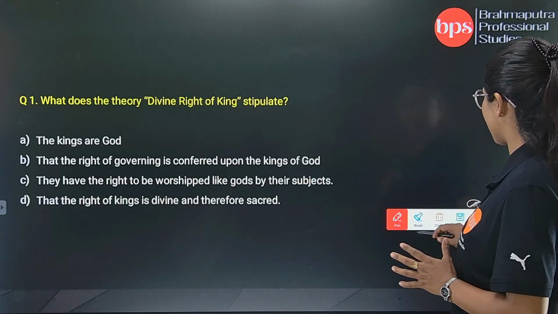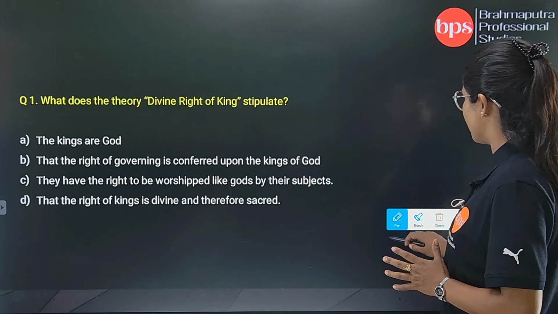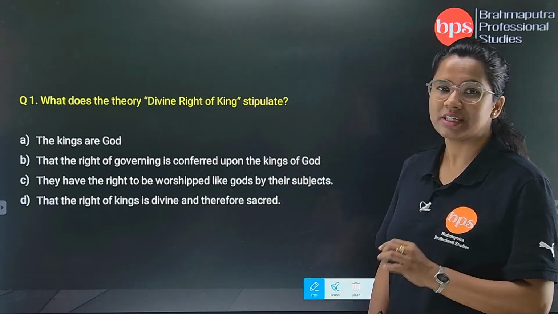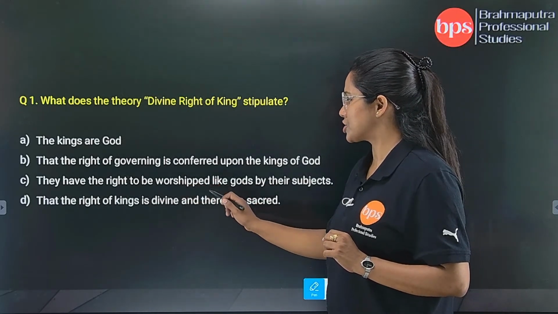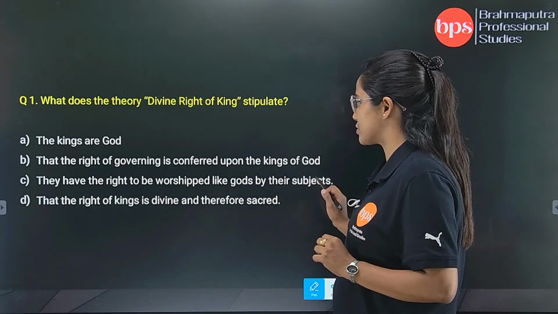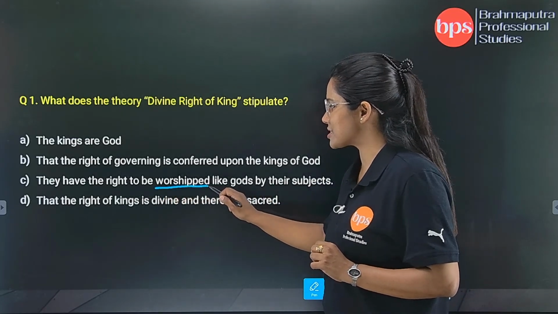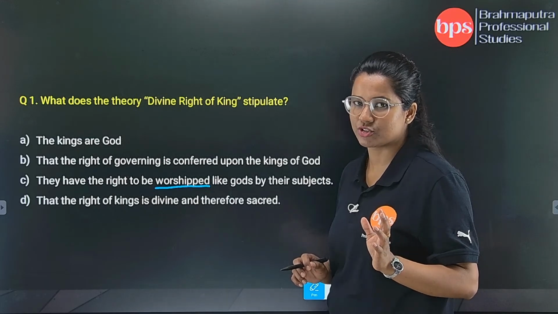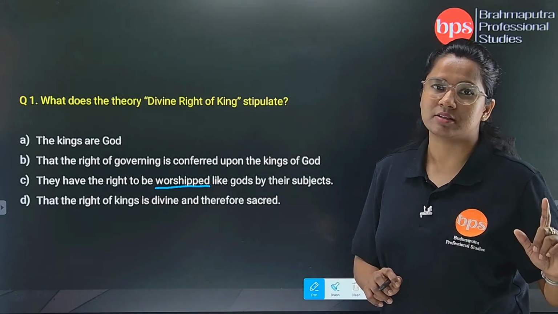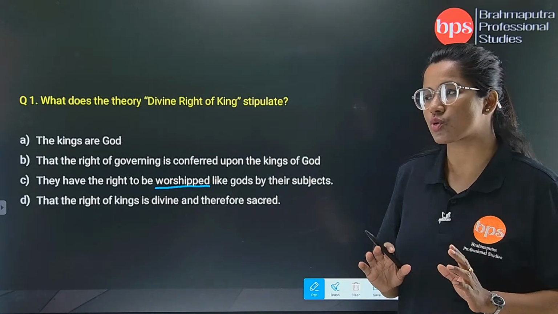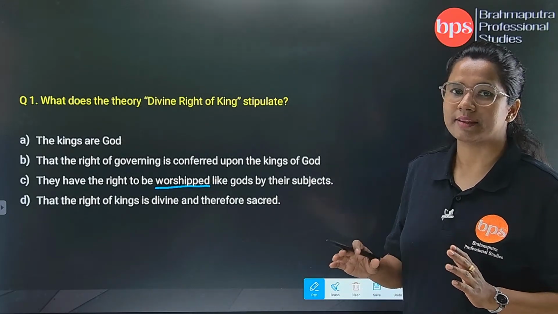Whenever you are reading the options, you should go through each of the options minutely. They have the right to be worshipped like gods by their subjects. Now worshipped, this is also not mentioned in the passage, because here only the divine right has been added. No more extra information, so worship, you can't add that.